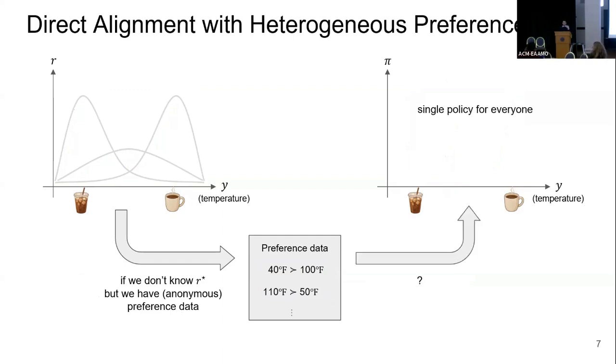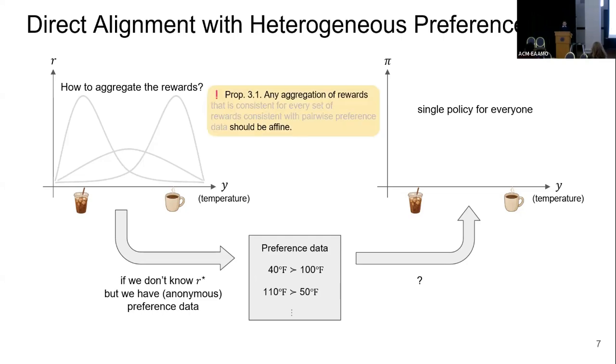What's the task here? Still, we want to come up with a policy that serves everyone. And if we want to design a policy, we need an objective, which means that we have to decide how we would like to aggregate different notions of rewards. Okay, I can't see the rewards and I can't see the user types, but I need some sort of aggregation to define my objective. All right, so it turns out there are not many options. If I'm going to define an aggregated notion of reward as my objective to maximize for my policy, I can only use affine combinations of them.